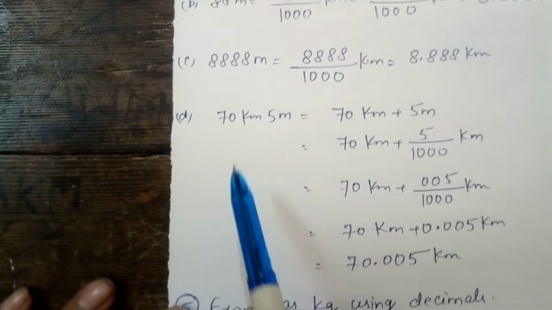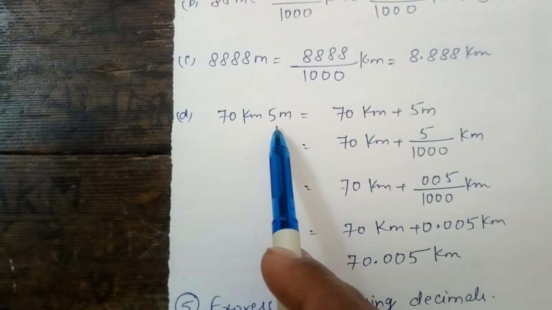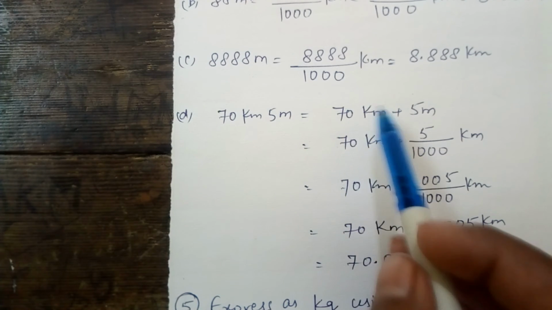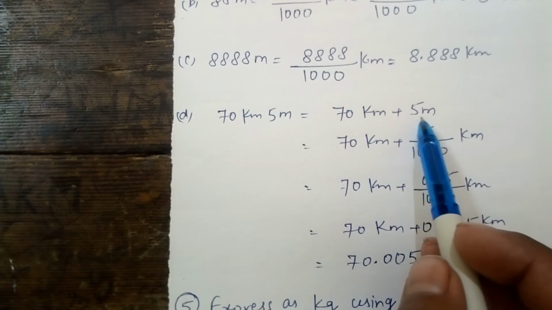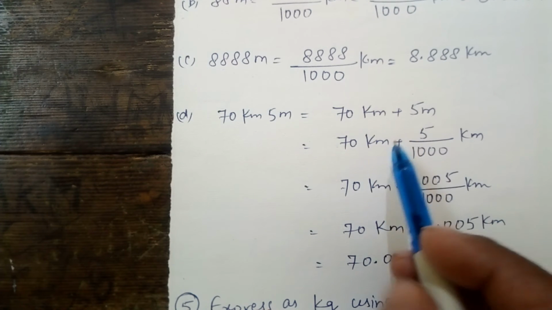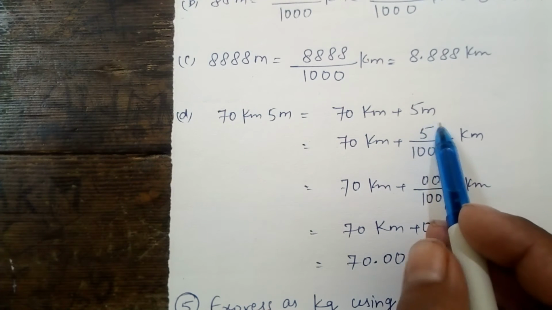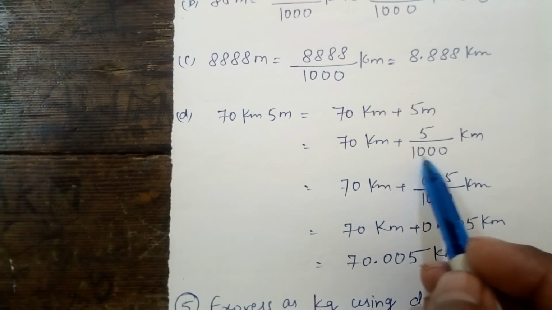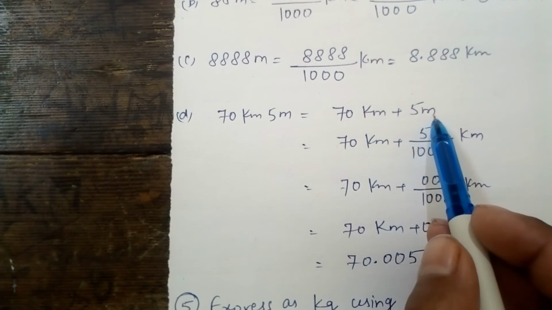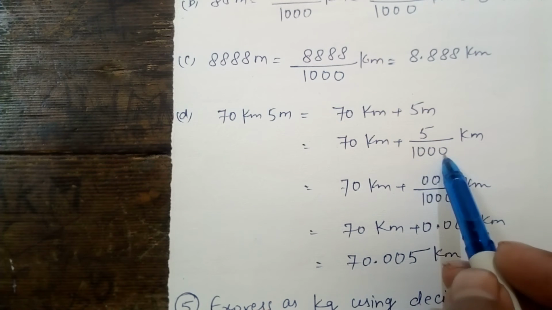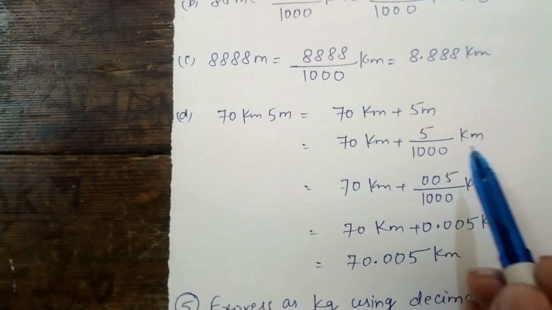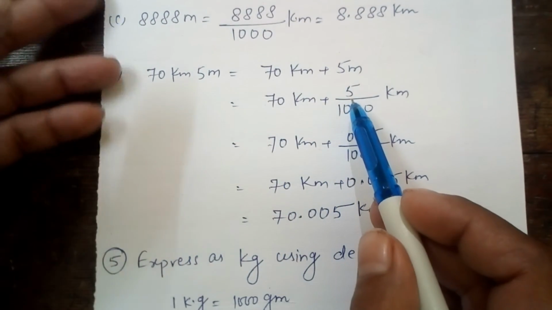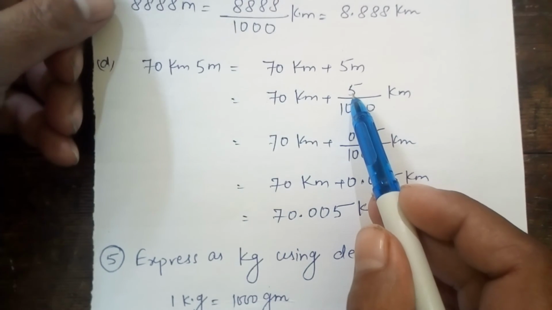Okay, your next question is 70 kilometers 5 meters. 70 kilometers 5 meters is equal to 70 kilometers plus 5 meters. Okay, 70 kilometers plus 5 meters, meters converted to kilometers. What we will do? Divide by 1000. 5 meters is equal to 5 upon 1000 kilometers. Okay, then after what we will do? This is 70 kilometers plus 5. This 5 is only one digit.